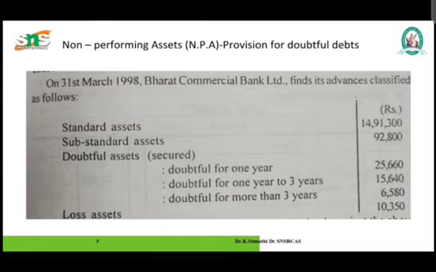Now we will discuss one question. On 31st March 1998, Bharat Commercial Bank finds its advances classified as follows. In this problem, standard assets, substandard assets, doubtful assets secured for 1 year, 1 to 3 years and more than 3 years, and loss assets are given. We need to calculate the amount of provision to be made by the bank against the above mentioned advances.